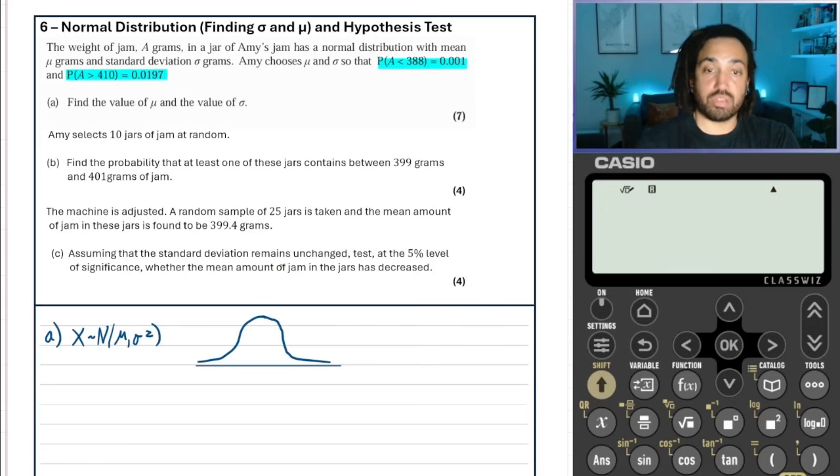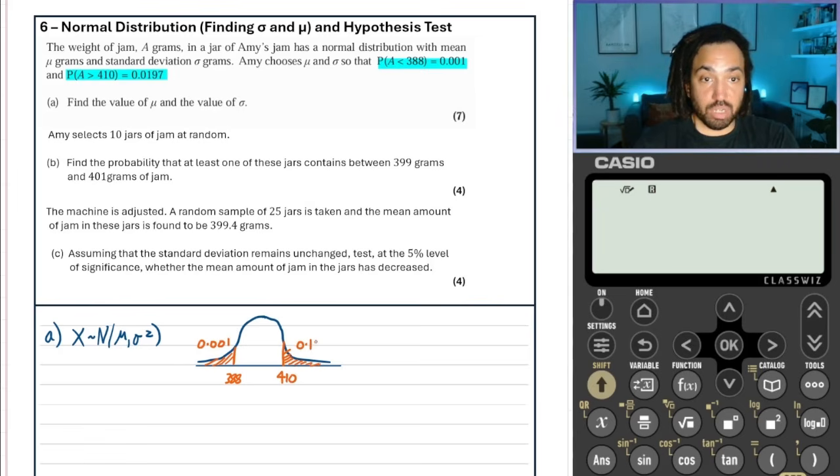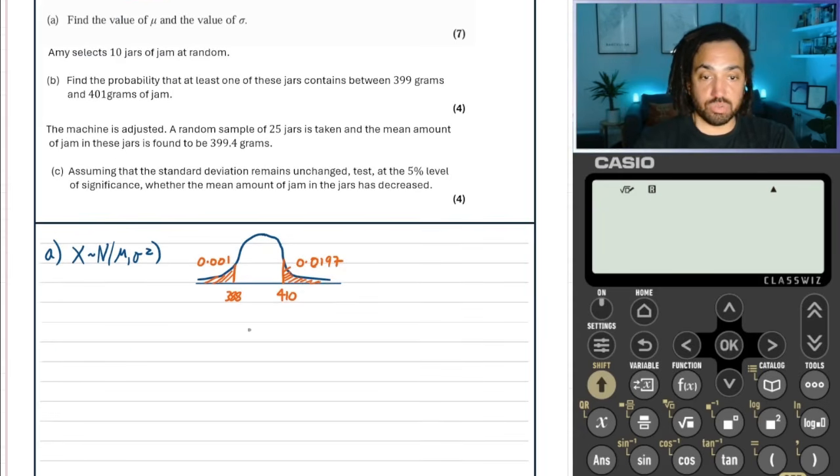But what we do know is that if we were to draw it like this, then there's going to be a certain point there, which is actually exactly 388, and that to the left of it has an area of 0.01, and then there's going to be another one here which is 410, and that has an area of 0.0197.